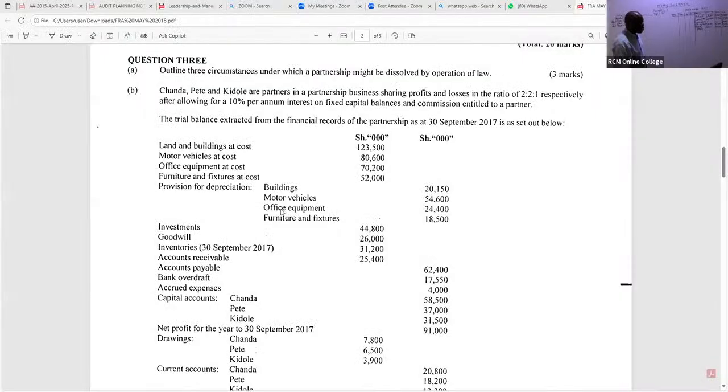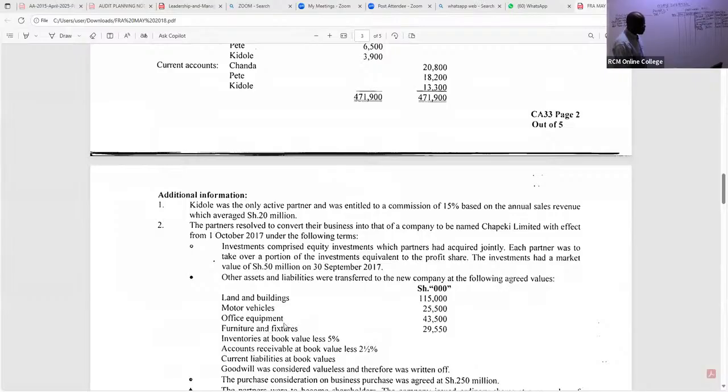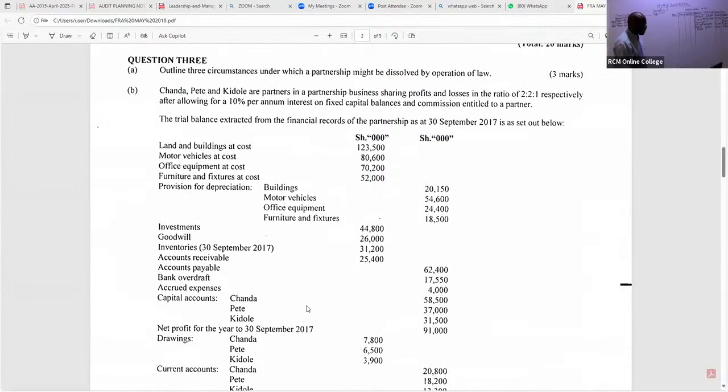So the next one is what we are calling furniture and fixtures. This furniture and fixtures was basically taken up by the new company. So furniture and fixtures go back to the net book value. It is 52,000 minus 18,500. So is there somebody who can give me this figure, my good students?